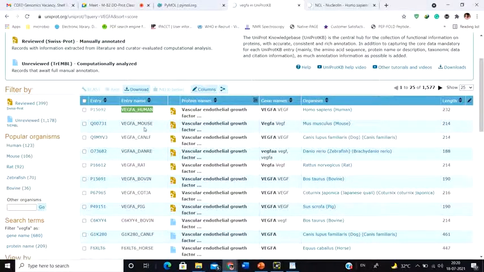The second one is the VEGF of mouse. See, mouse. Next is the VEGF of the Canis lupus. That is the dog. Next you have the VEGF of Danio rerio. This is zebrafish. Okay.